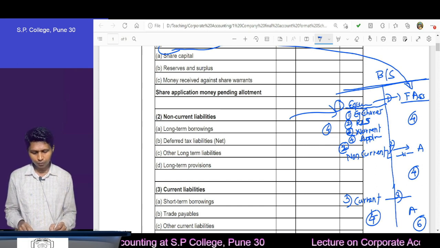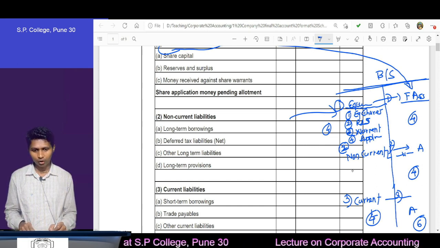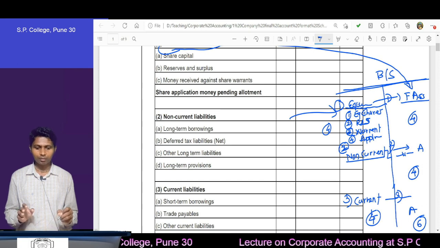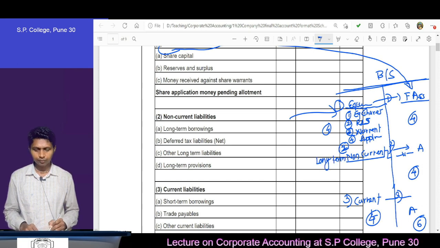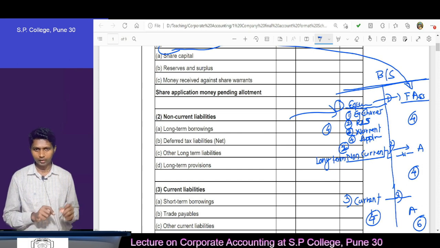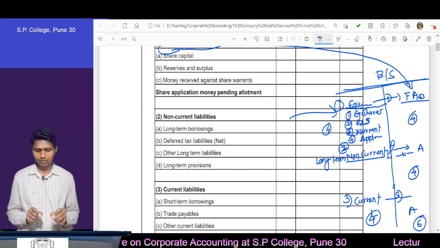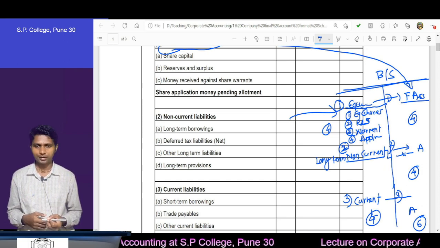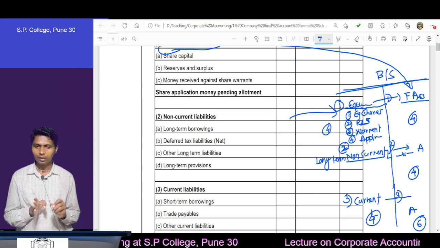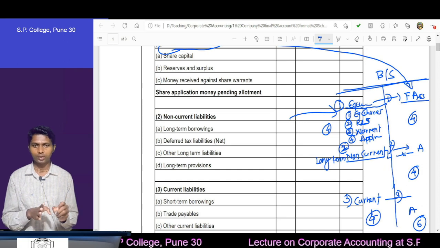From borrowing, if you are writing borrowing under non-current, in other words long term, you can say long-term borrowings. Borrowing, tax, from borrowing, long-term borrowings of the non-current. Correct?